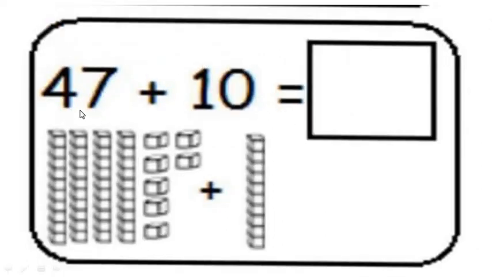Now look, what is this? 47 plus 10. What is the sum? And look, these are the 47 blocks. So what should we do now? We should start counting after number 47. 48, 49, 50, 51, 52, 53, 54, 55, 56 and 57. 47 plus 10. What should I write? 57? Yes, I should write 57.